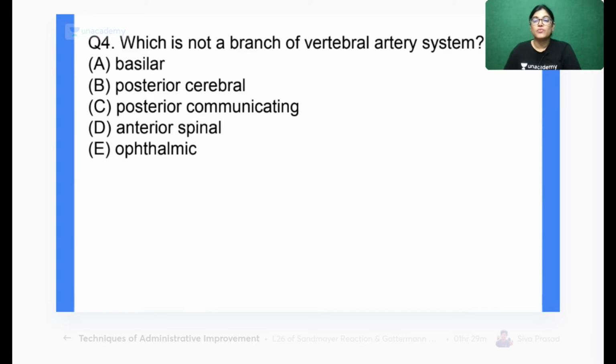Which is not a branch of the vertebral artery system? Which of the following is not a branch of the vertebral artery system? Basilar artery, posterior cerebral artery, posterior communicating artery, anterior spinal artery, or ophthalmic artery? Question number 4, mark the correct answer. Five options are there, and you have to tell me which is not a branch of the vertebral arterial system, meaning not a branch of the vertebral artery or basilar artery. Your time starts now.